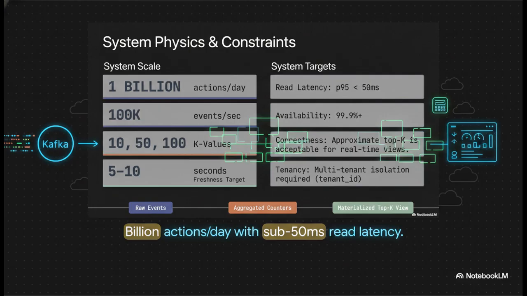Because we're optimizing for extreme speed and high availability at this scale, we're actually going to accept approximate top K correctness for our real-time views. We are prioritizing a lightning-fast user experience over absolute mathematical perfection.